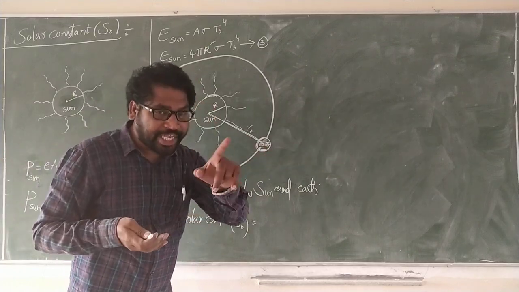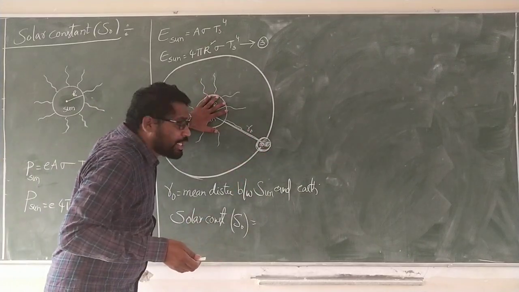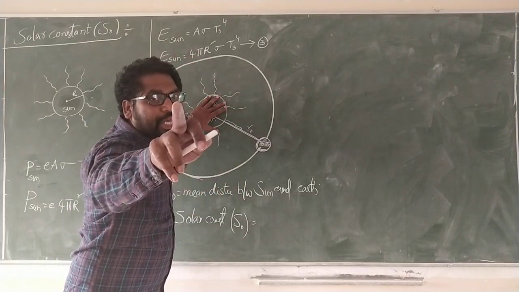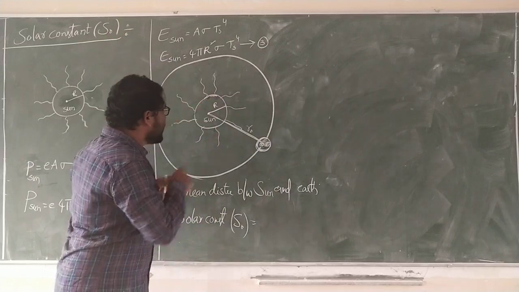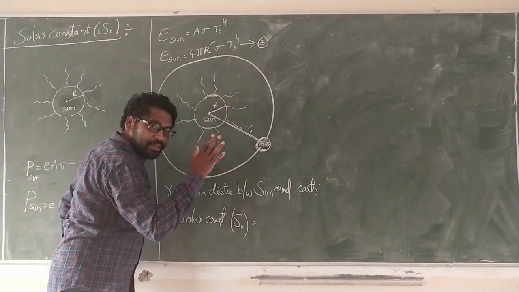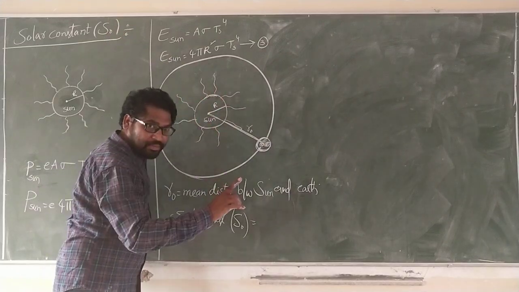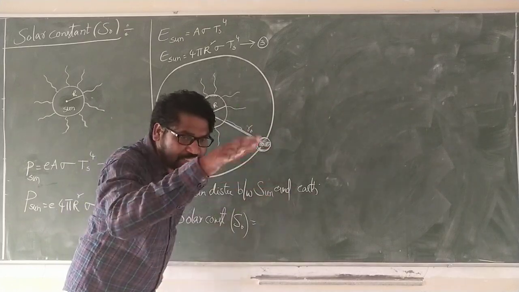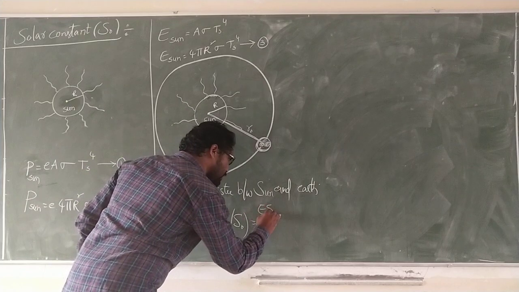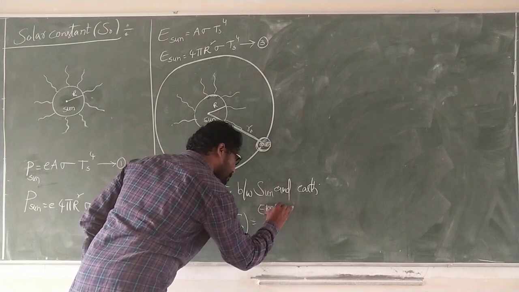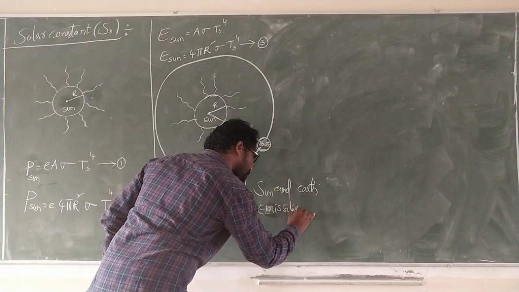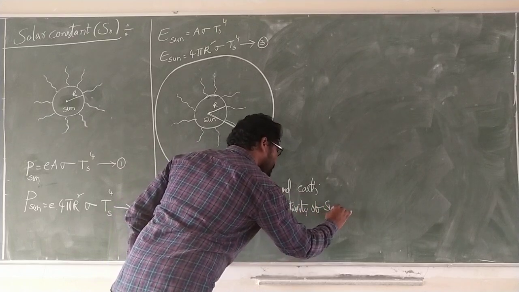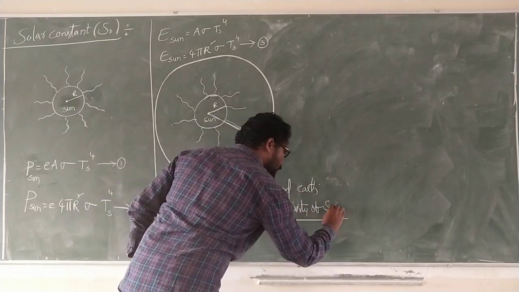The emissivity of the sun incident on the earth's surface per unit surface area. Emissivity of the sun per unit surface.